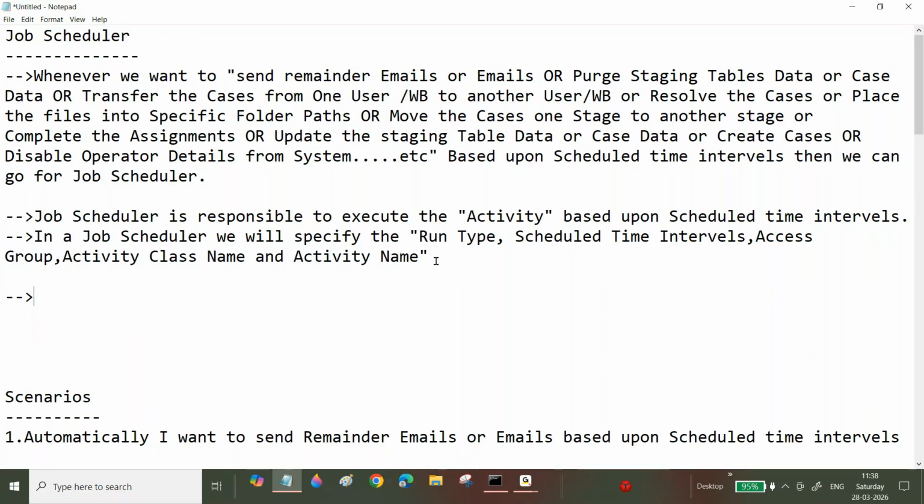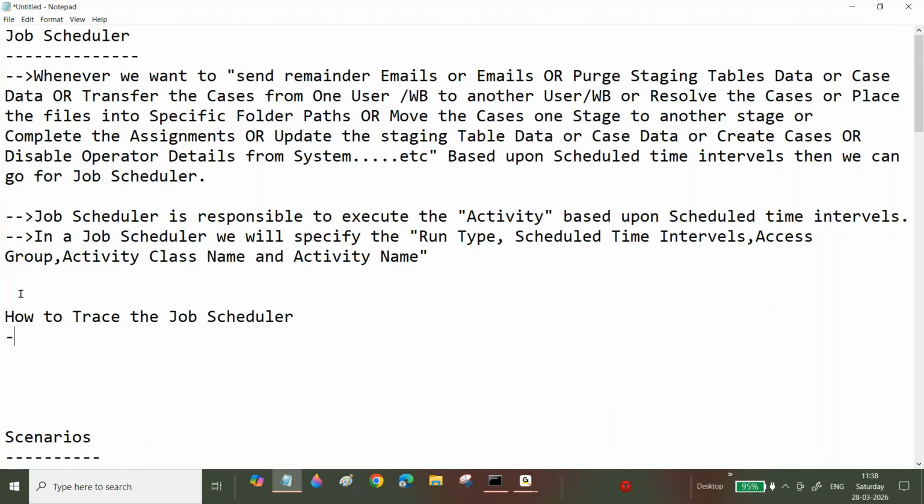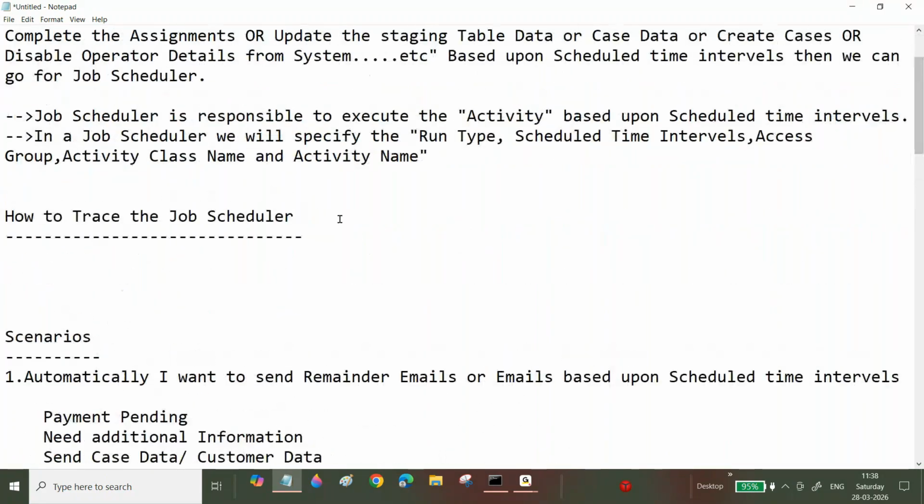Next one, sir, is how to trace the job scheduler. How to trace the job scheduler. You can very confidently explain whatever scenarios. You can create your own scenarios and then explain them also. You can explain from an interview point of view whether you created them or not.